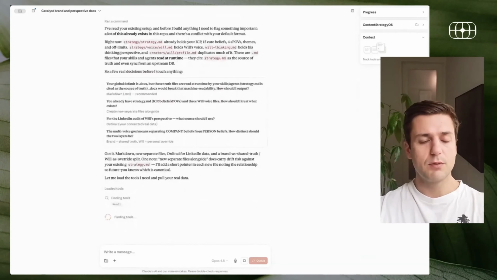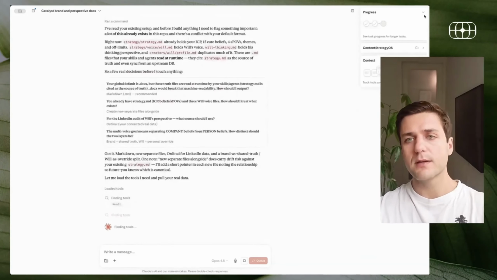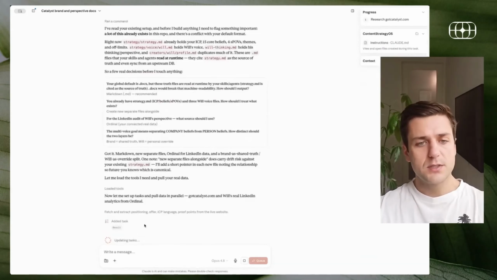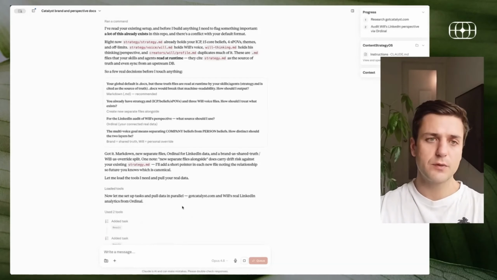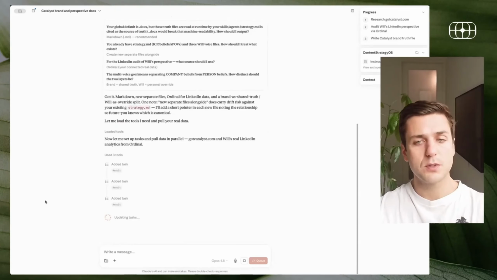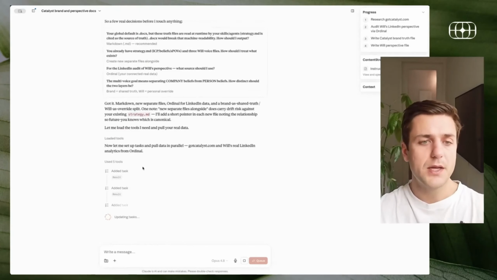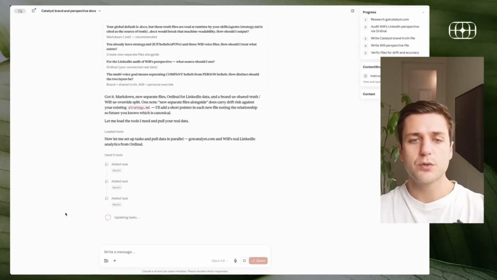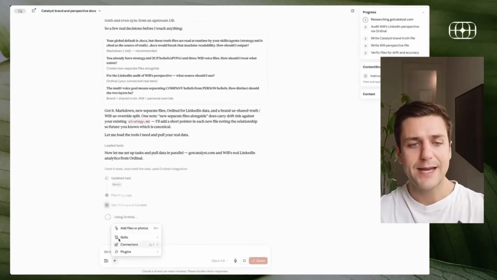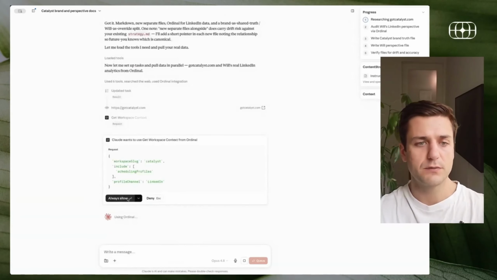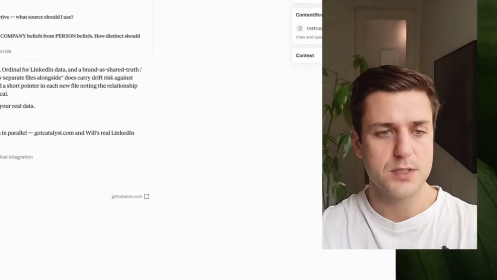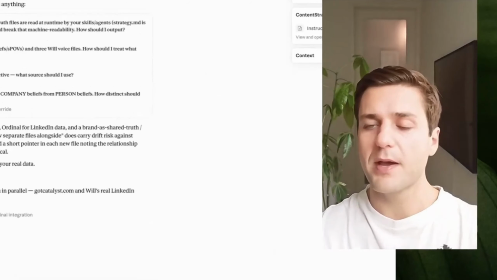And it's going to run through now, pulling in the real data. You can see it's going to call a series of tools. So it's pulling Ordinal, which again is the tool that we use to connect to LinkedIn for posting. But it also can pull in my analytics safely. And then it's going to use web research, or EXA, for web research to find information about Catalyst. We also have a Catalyst connector in here, so it has some additional information and maybe is asking for some approvals here. So we're going to let that run.